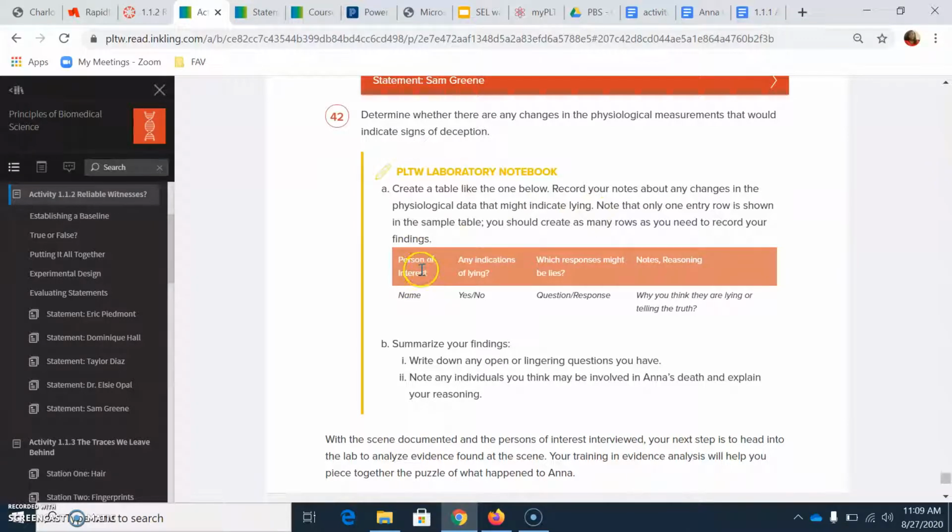So for example, one column is the person of interest. You have 5 different ones. Any indication of lying, yes or no? Which responses might be lies, or which questions did you feel like they were being deceptive on? What notes and reasoning do you have to support this? Then part B of 42 is summarize your findings. Write down any open, lingering questions you have, and note any individuals you think may be involved in Anna Garcia's death, and explain your reasoning.